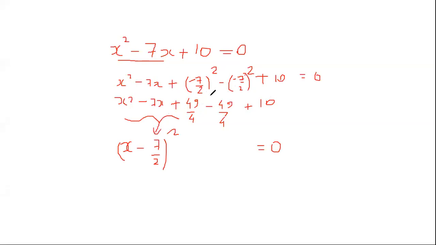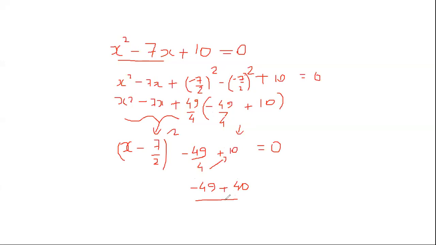Now what you're left with is this part. Now this is not tough, this is simple mathematics. Minus 49 by 4 plus 10. So what will you do? You will cross multiply this. It will be minus 49 plus 40, since 4 into 10 is 40, correct?